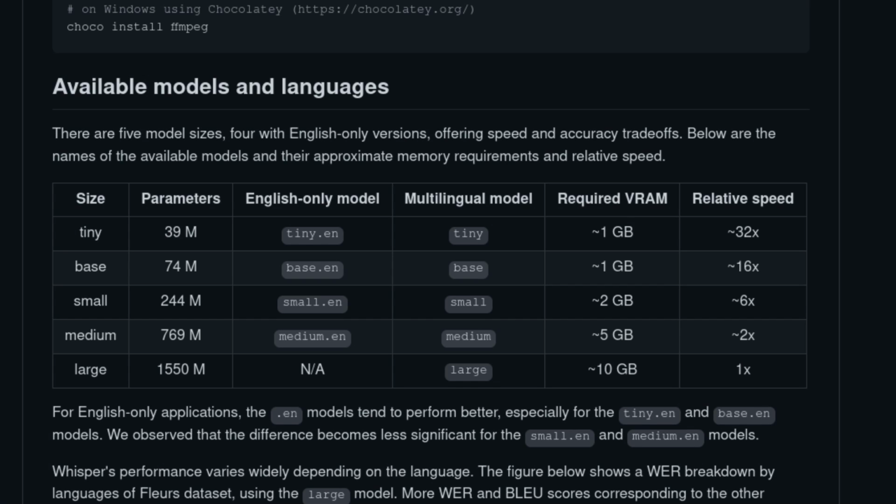So you'll want a graphics card, and I think ideally you're going to want an NVIDIA graphics card since this uses CUDA. But one small thing that I'll just say, since obviously using the larger models does take a whole lot longer, like as you can see from the relative speed here, but I have been using this on a GTX 1080 Ti, which pretty much just barely has the VRAM requirement.